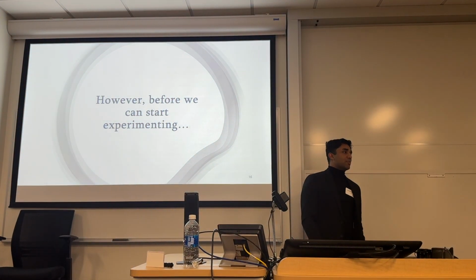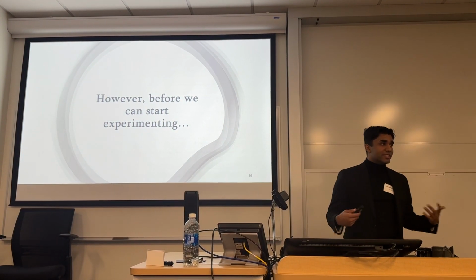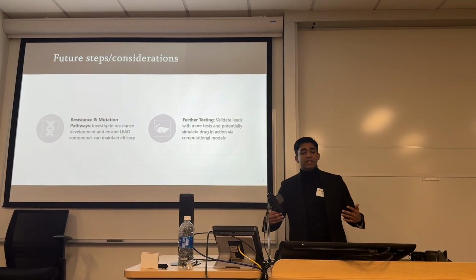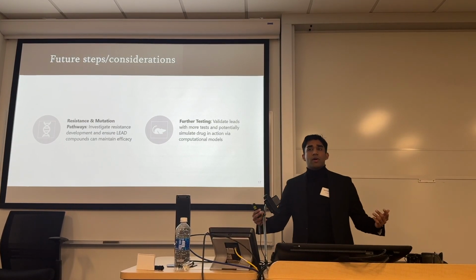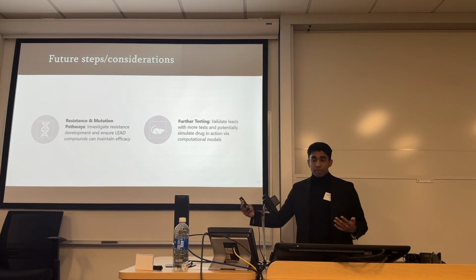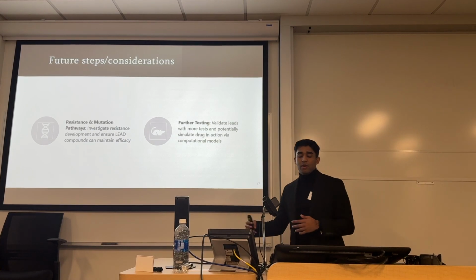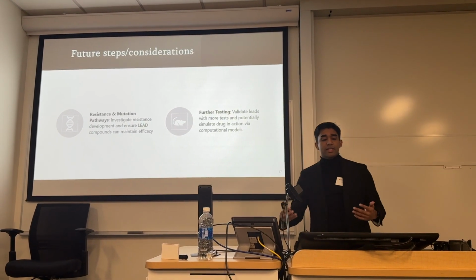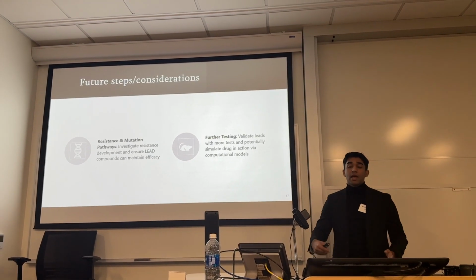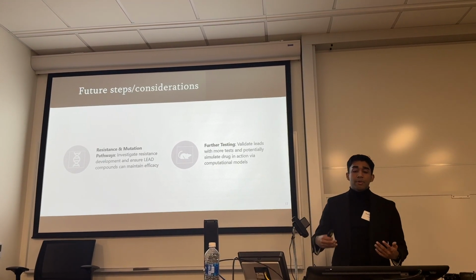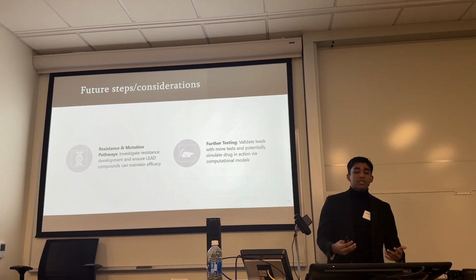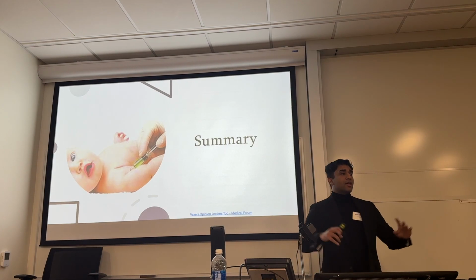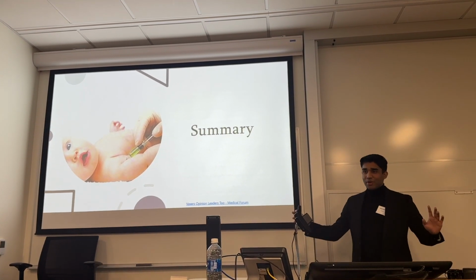But before we can start experimenting, I do have some further considerations I want to make. And those considerations are, I first want to look at the resistance and mutation pathways. Now, obviously, at one point, my compounds will eventually be resistant, and tuberculosis will be resistant to them. And so it's important to look at these and check if they can maintain efficacy, as well as I want to do some further testing, maybe validate the lead compounds with more tests, and possibly simulate the drug in action with more computational models.